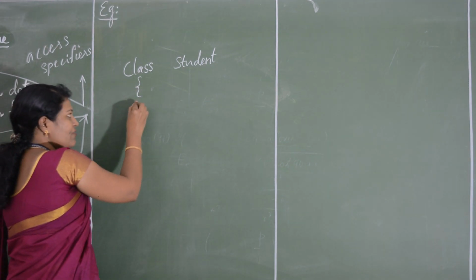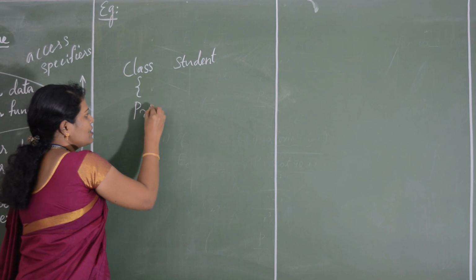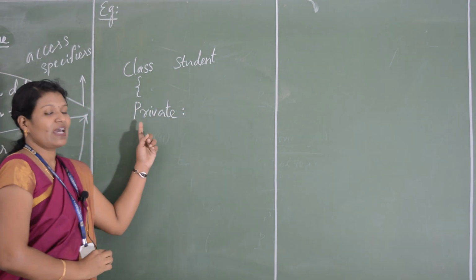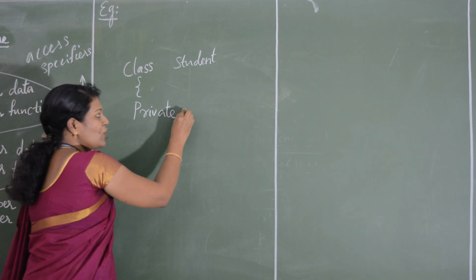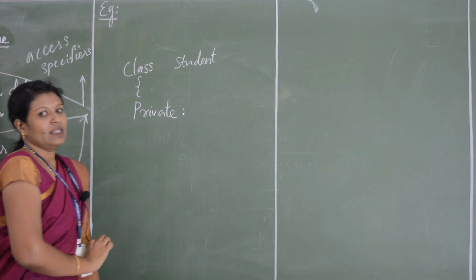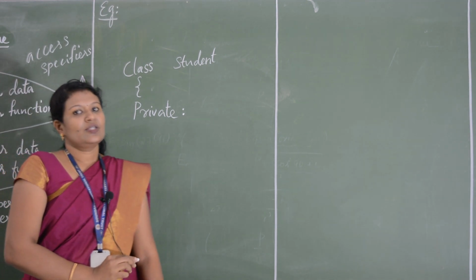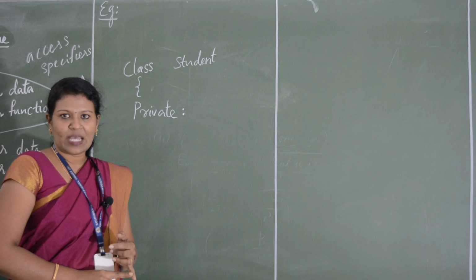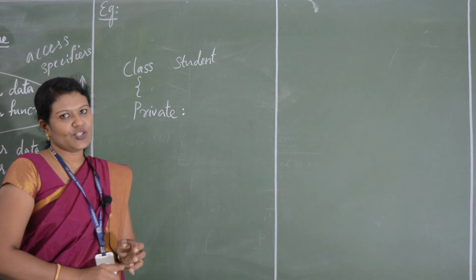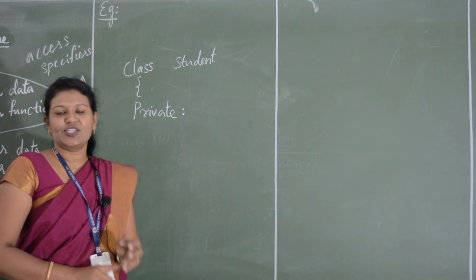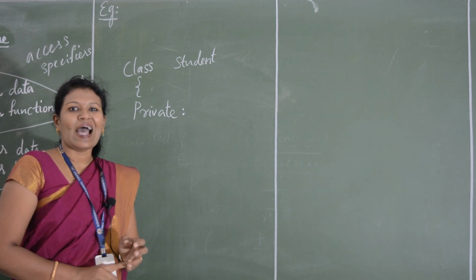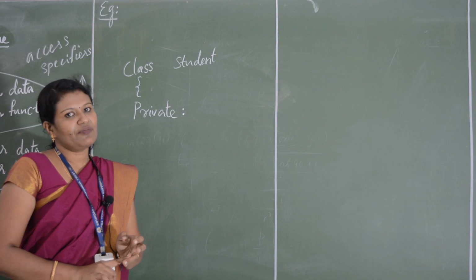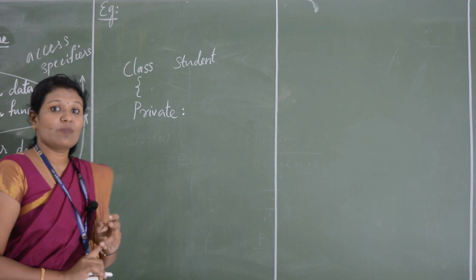Then inside the flower bracket I am giving the access specifier. Which is the first access specifier I am giving? Private, followed by a colon. Then inside this student class I need to give the name of the student and the register number of the student. I am going to give them as member data.